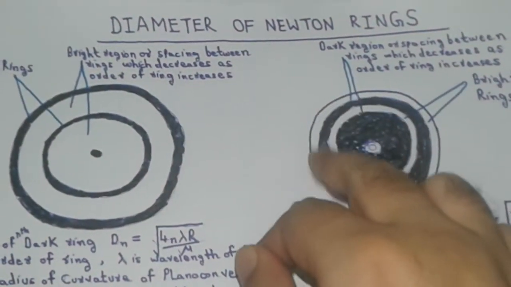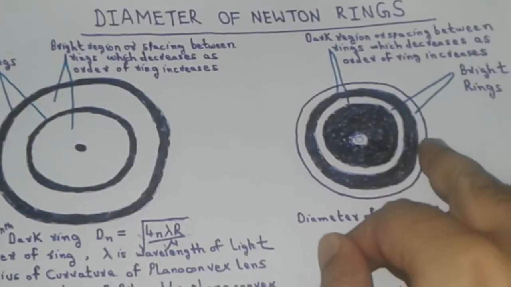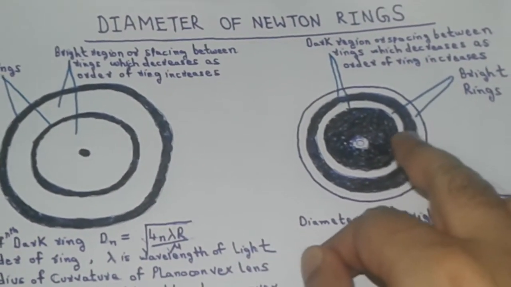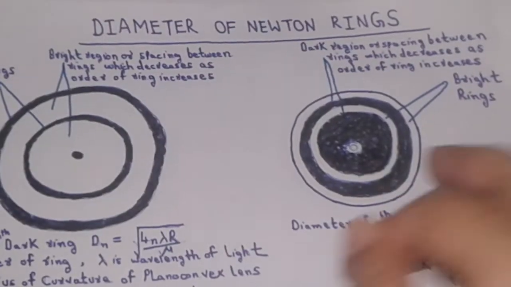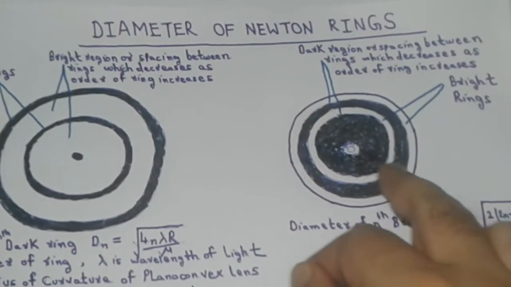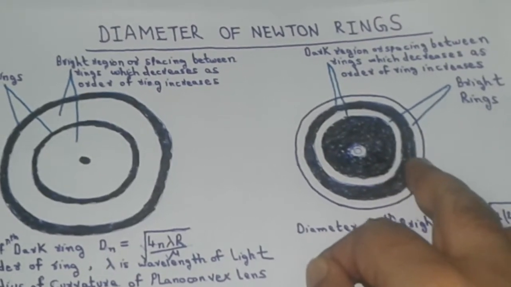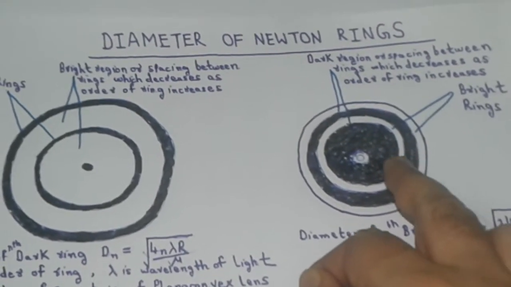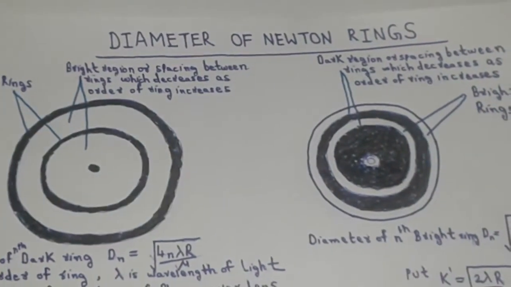Let us consider a system of bright rings. The bright rings are formed when two coherent beams interfere in same phase. In other words, when the phase difference between two coherent beams is an even multiple of pi and the path difference between two coherent beams is an even multiple of lambda by 2.